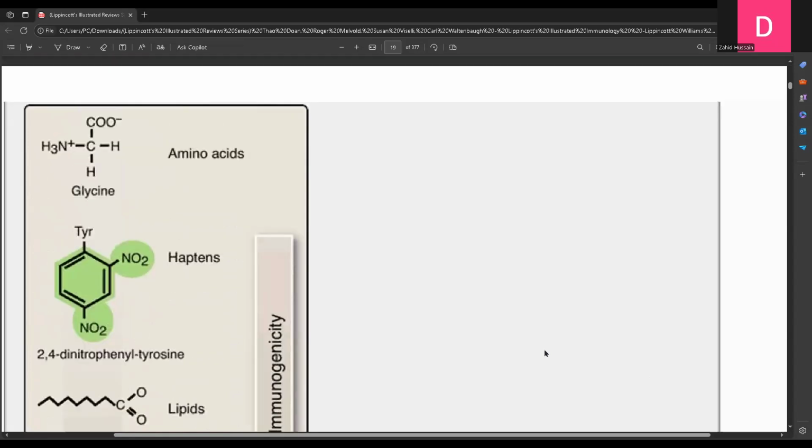So here you can see that it is increasing the immunogenicity of the molecules.